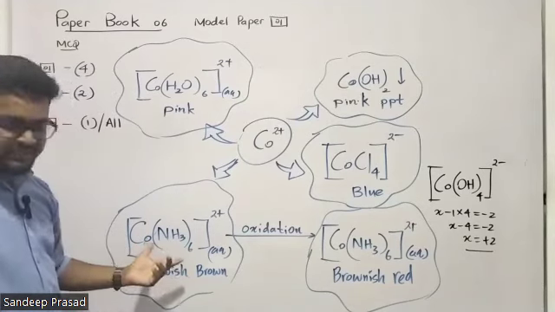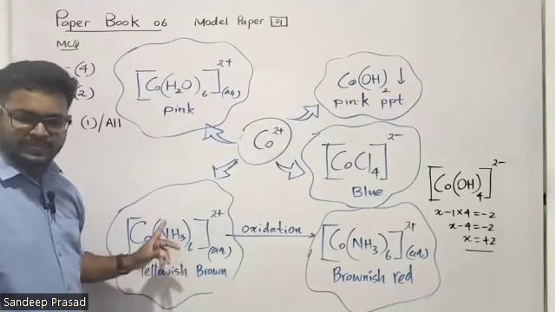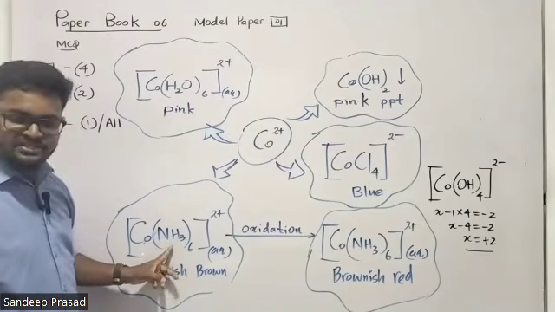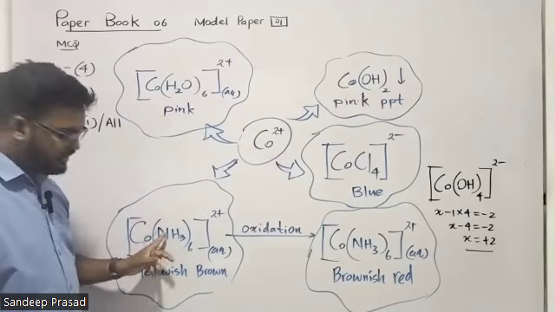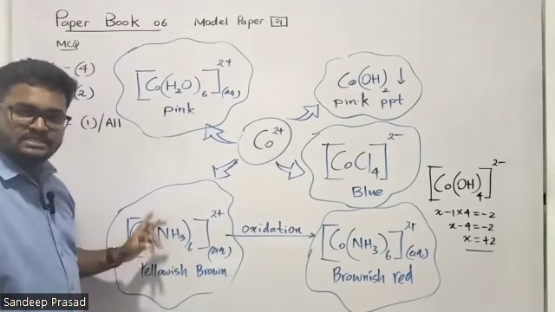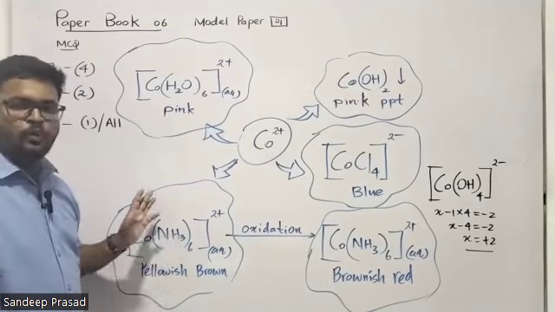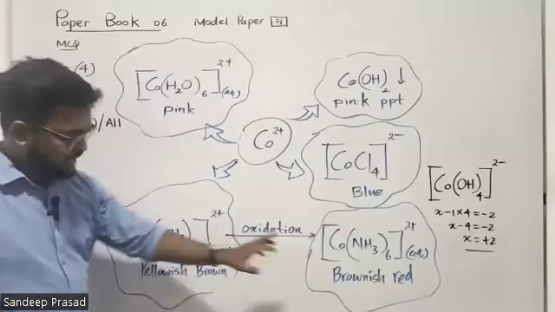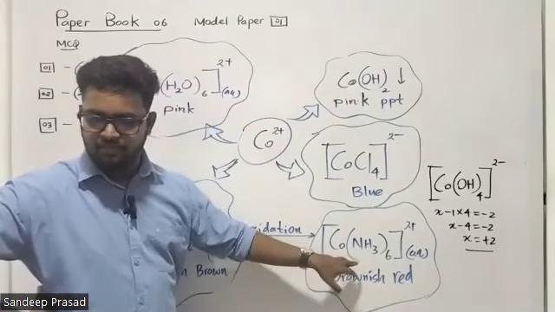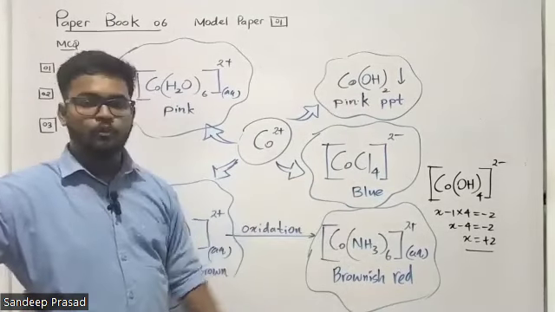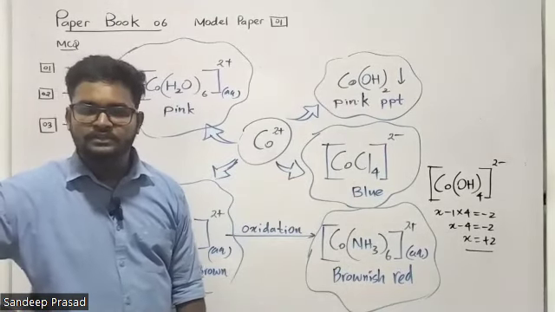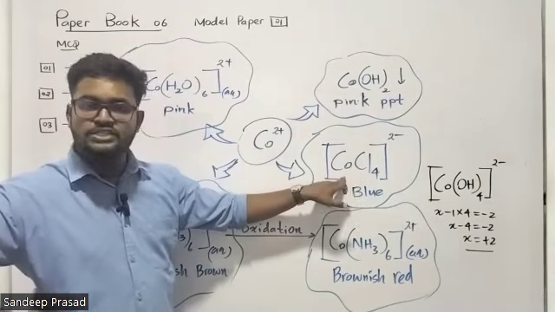And here you can see that ammonia. In ammonia ligand, nitrogen is giving electrons for the cobalt 2 plus. And then how many bonds then cobalt is formed there? 6. Then we can tell that coordination number is 6. Here also same thing. There are 6 ammonia. Coordination number is 6. What about tetrachloride cobaltate? Coordination number here it is 4.